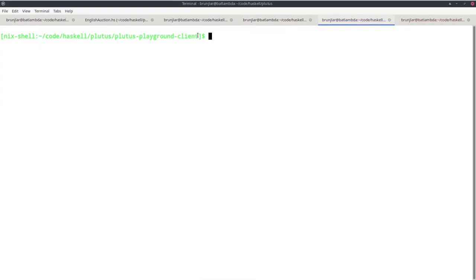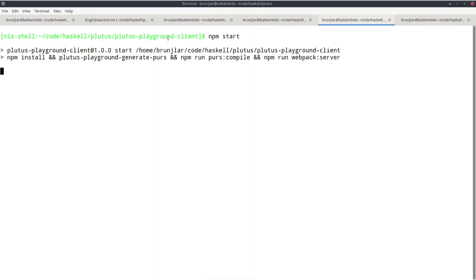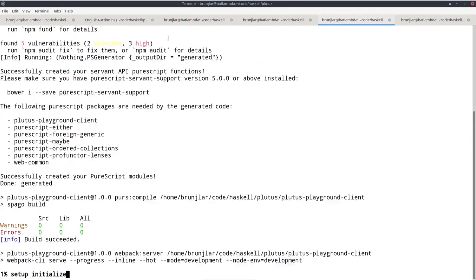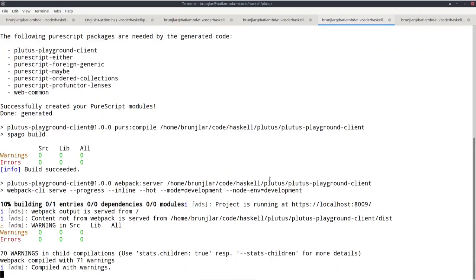Then we go to a different console, but the same folder again in the Nix shell, and we do npm start to start the playground client. And then we can open this address in a browser and find our playground there.